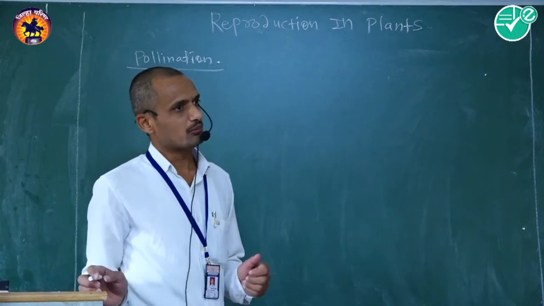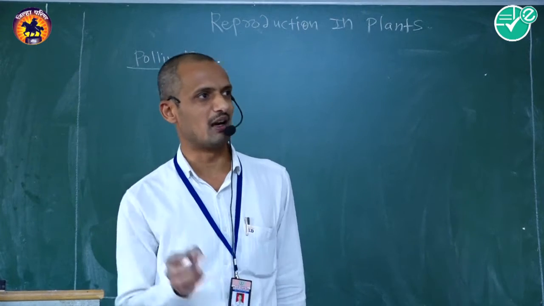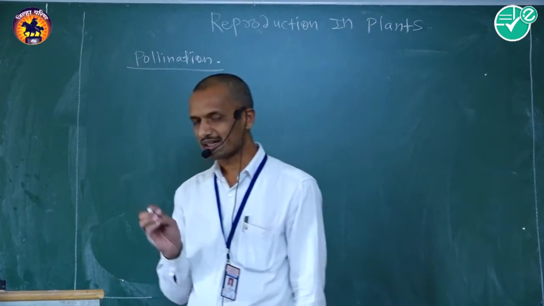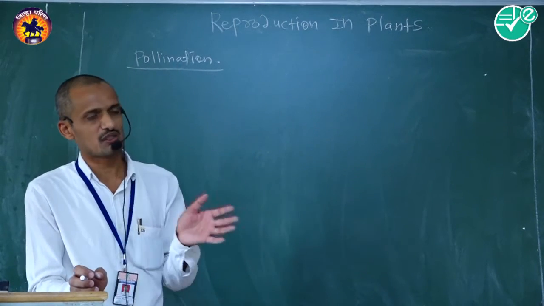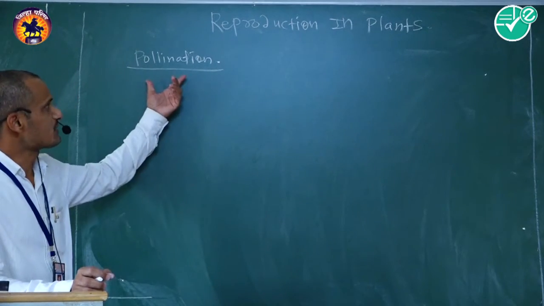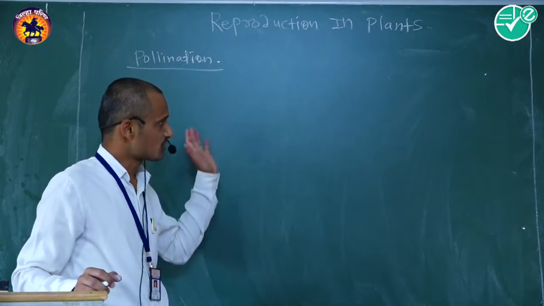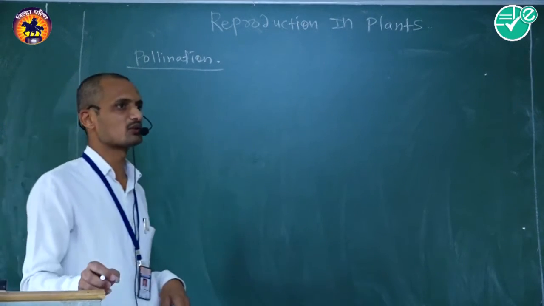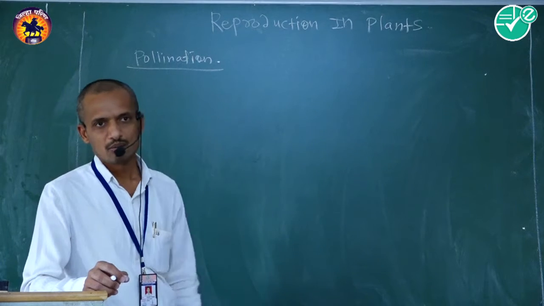In this phenomenon, pollen grains are transferred and deposited over the respective stigma of the same flower as well as neighboring flowers located on a single plant body or different plant bodies, of the same species as well as different species. This phenomenon is commonly called pollination. Another way to define it is the transfer of pollen grain from anther to the respective stigma of a flower, that is called pollination.